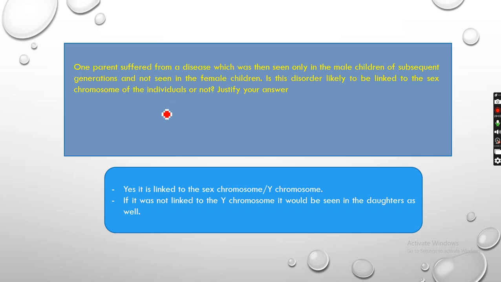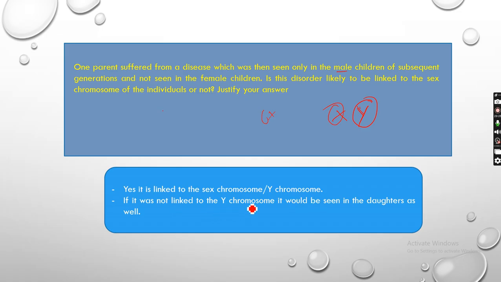So definitely it is a sex-linked disorder, and if it is sex-linked and it appeared only in males, that means it will be linked with Y. It will not be with X, because if it were with X, daughters would have it too. So it is not with the female ones, it was only linked with the male ones. A male has X and Y, and X cannot be involved because it was not in females, so that means the remaining one is Y. So it is Y linked.